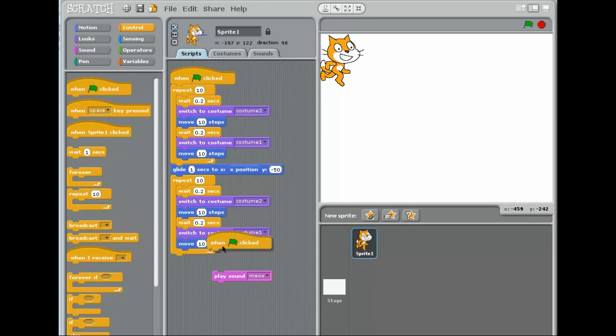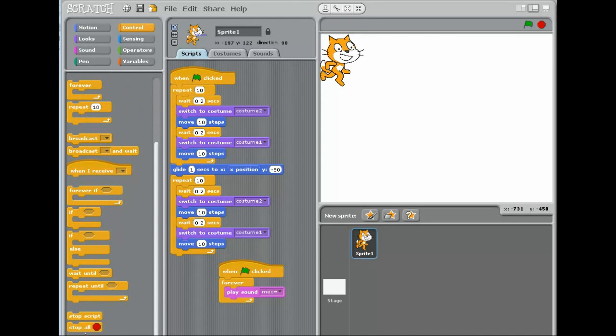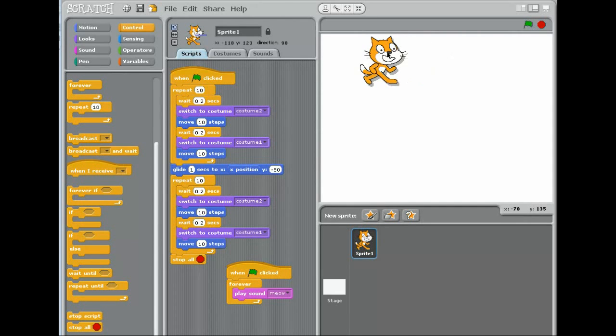So I have to again add another control which uses the same control. Now add the forever, so it keeps playing on that, and now in order to stop it we have to stop program. So now when it does, pretty ugly. This is definitely what I want to do.